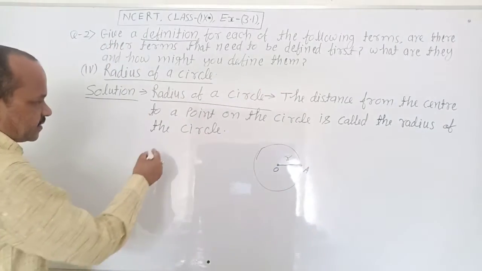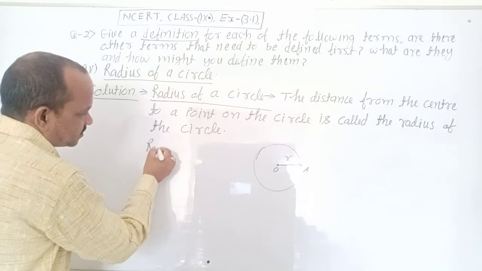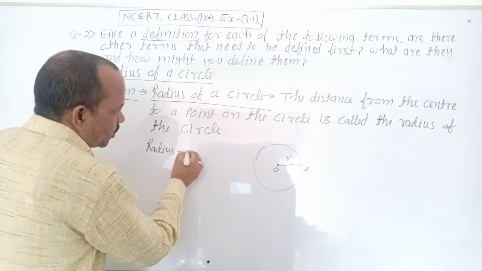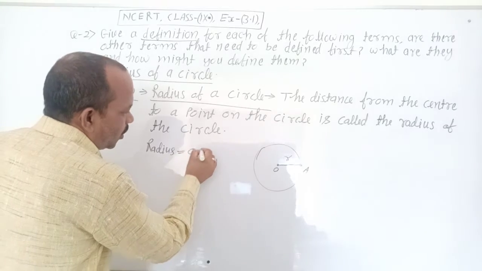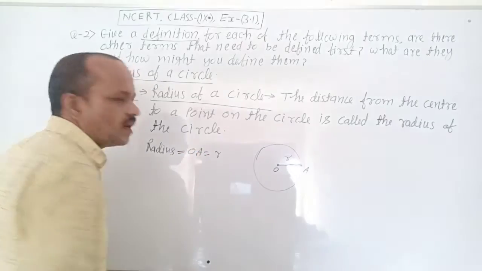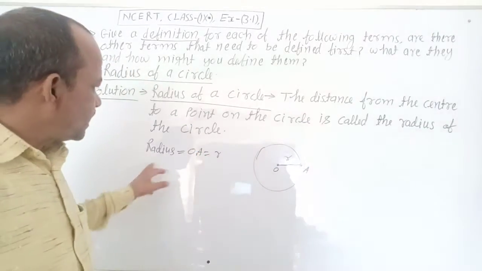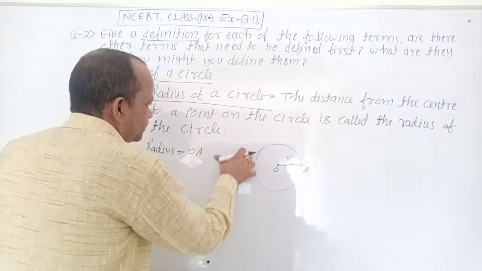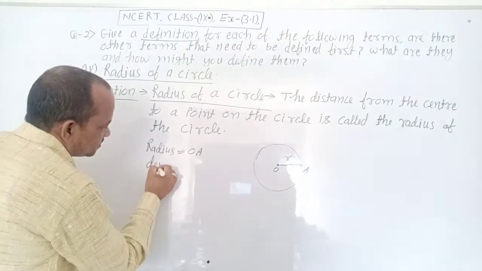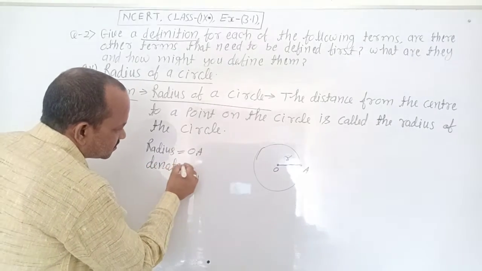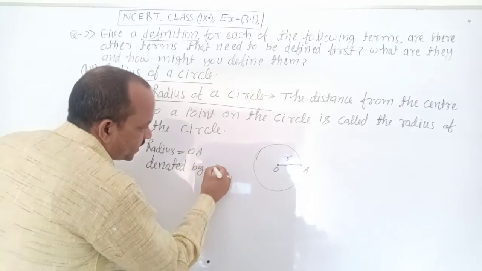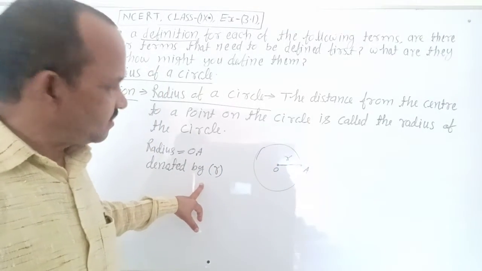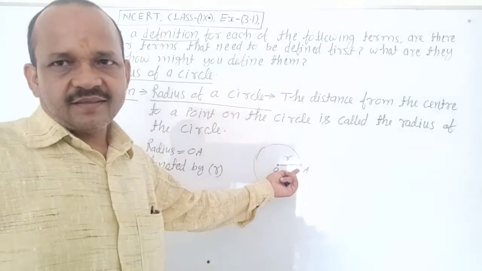You can write radius equal to OA equal to r. Radius equal to OA, denoted by r. It is the radius.